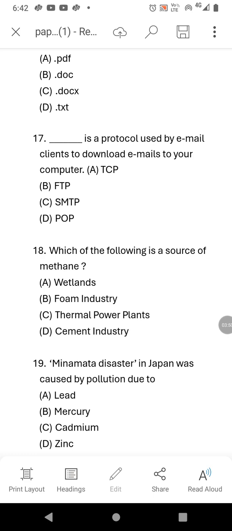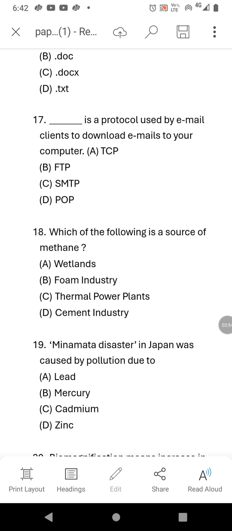And thermal plants, mostly you can say thermal plants emit carbon dioxide, okay? And cement industry also emits carbon dioxide. So the source of methane is wetlands, where the decomposition occurs without oxygen, okay? So the right answer is wetlands.